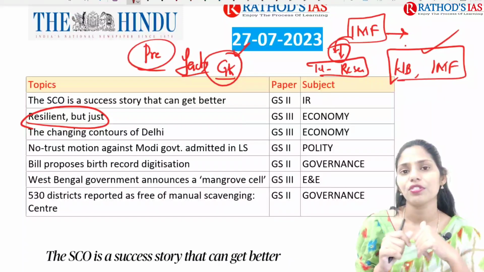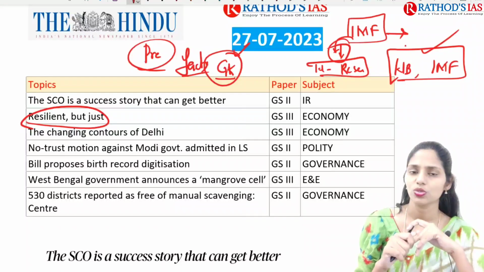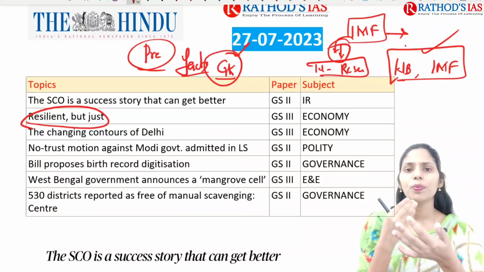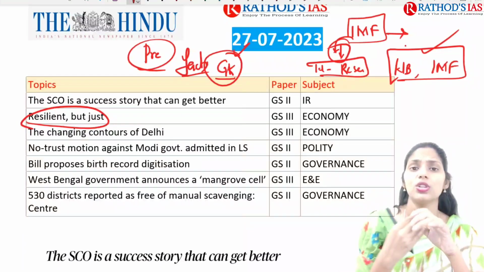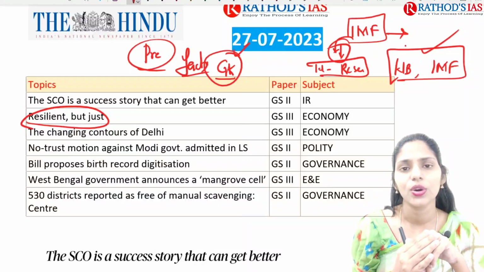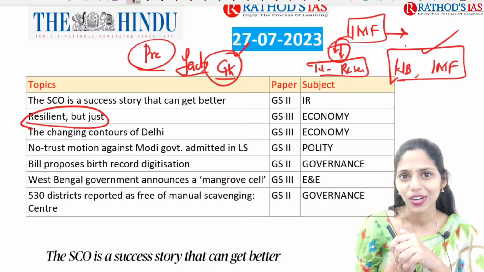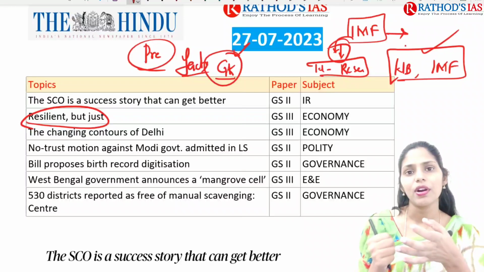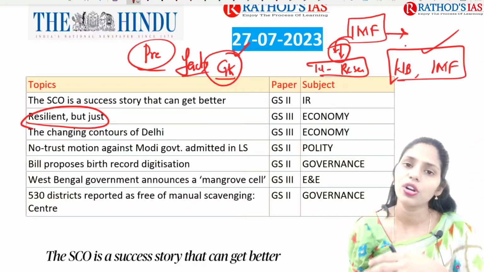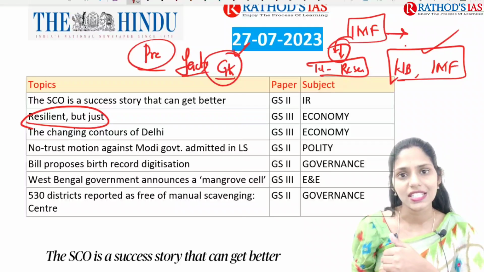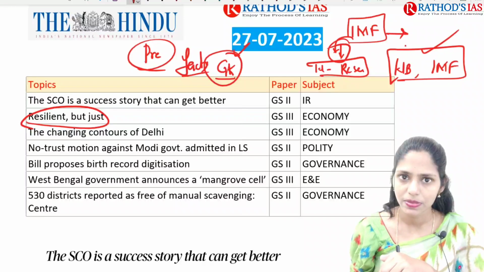And in China also they are facing issues, in Europe they are facing issues, and the US is also facing issues. So why are we taking Europe, China and US? Why are these talked about in the article? Because they are the biggest economies. And you know that India is the 5th largest economy in the world. So first we need to talk about the economies in the world, which are the highest economies, and later on we are going to see the reasons in India. This topic is utmost important from your economy, which comes in GS paper 3.